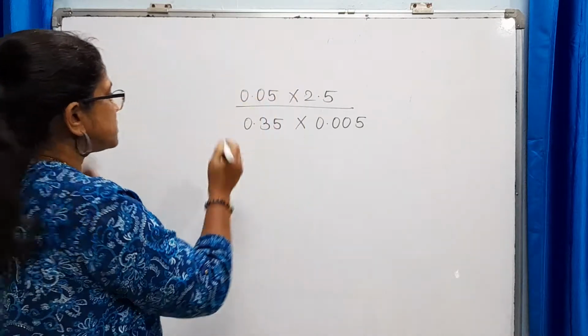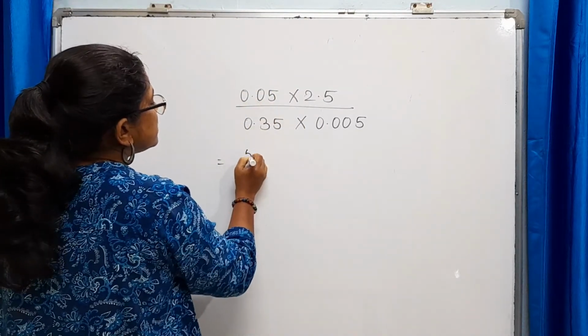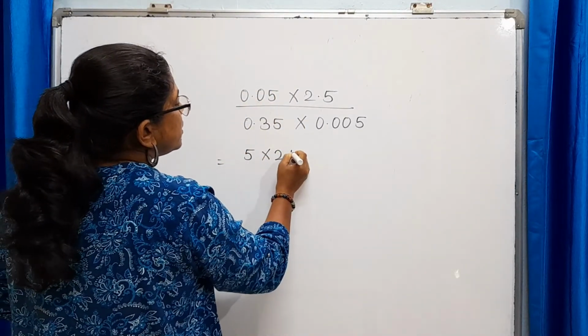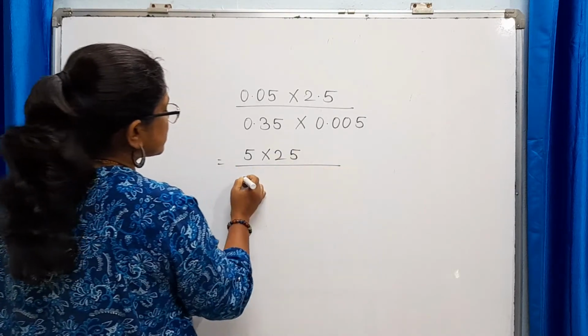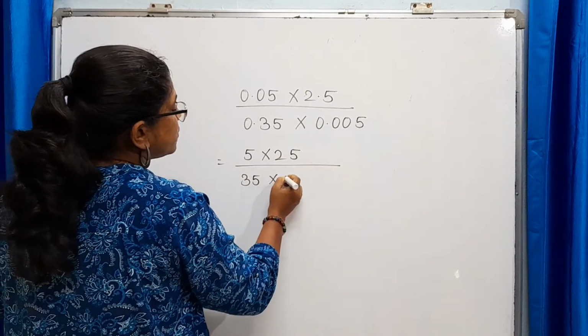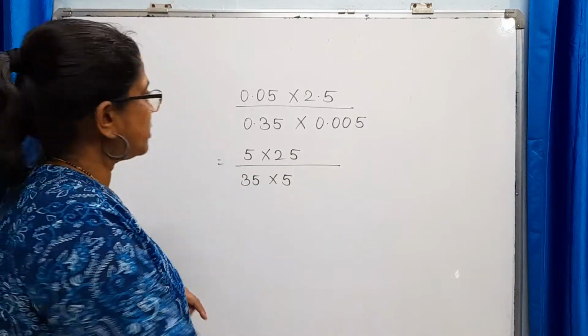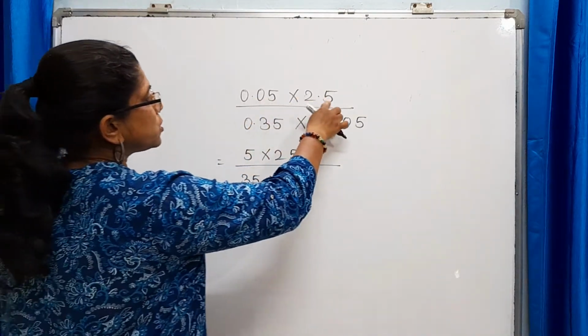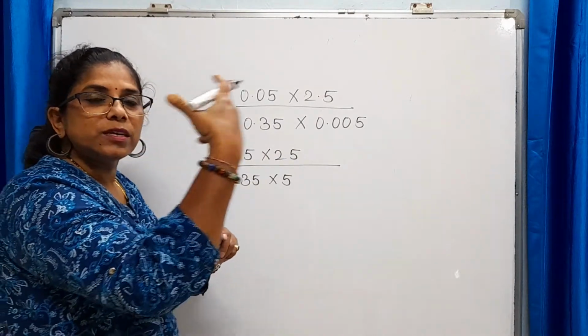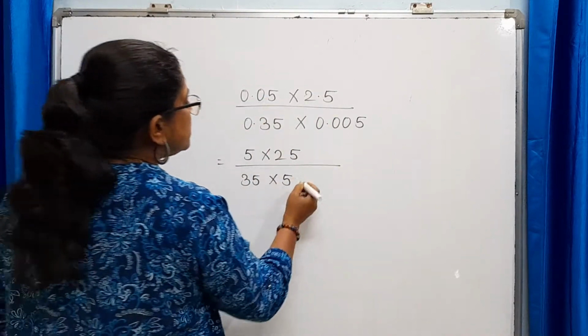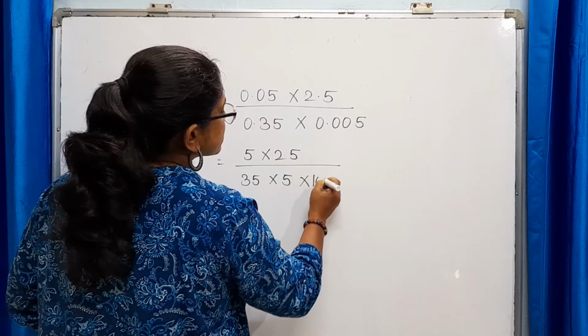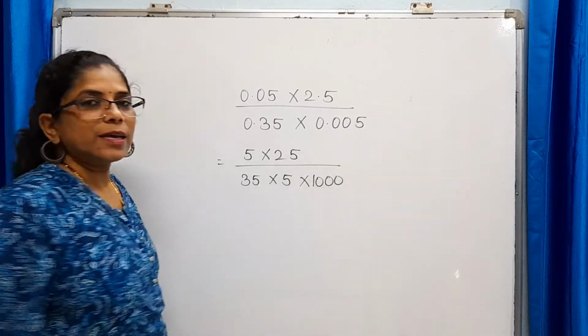Now how to remove this decimal? See, let's write this as 5 into 25 and here 35 into 5. Now how many decimal places did we remove from the numerator? 1, 2, 3. There are 3 digits after the decimal point altogether. So here in the denominator, take 1000.